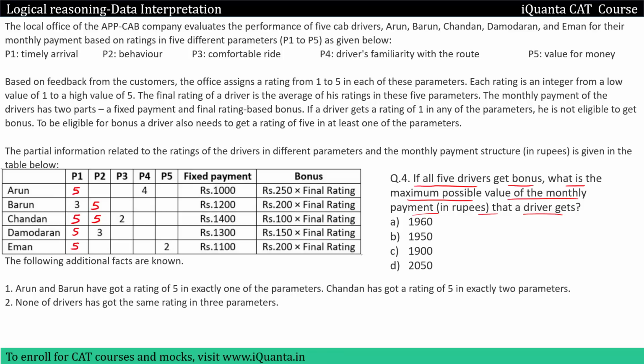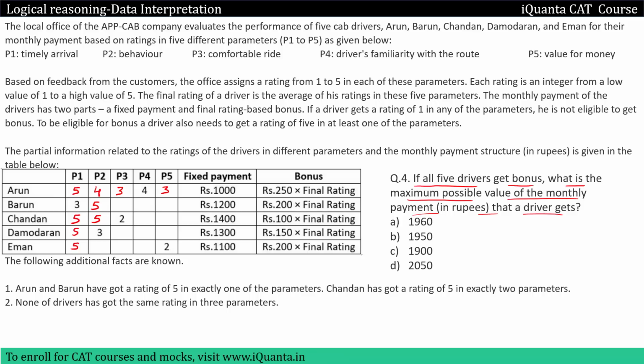Okay, so Arun, we have 5. Then can we give him 5 again? No, because Arun has rating 5 in exactly 1. So the next highest that can be given to Arun will be 4. So 4, 4, we have 2 4s for Arun. He cannot be given a 4 again, so we'll give him 3 and then again a 3. For Barun, we have 3, 5.